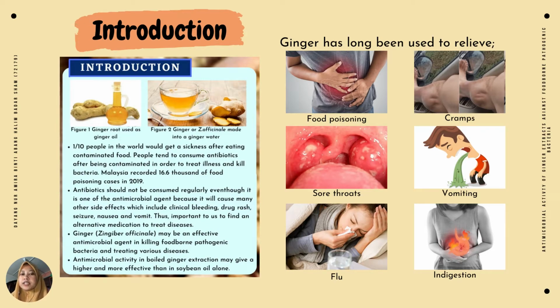Gingiber officinale or ginger is used widely all over the world as medicine and antimicrobial agent. Ginger has long been used to relieve food poisoning, cramps, sore throats, vomiting, flu, and indigestion. As we can see from the picture shown, ginger has been used as ginger oil and ginger water. Hence, this study was conducted to determine and identify antimicrobial activity of ginger extraction against foodborne pathogenic bacteria, such as Escherichia coli, Staphylococcus aureus, Salmonella species, Vibrio cholerae, and Klebsiella species. Soybean oil method has been chosen over ethanol method in extracting ginger in order to evaluate the antioxidant activity.